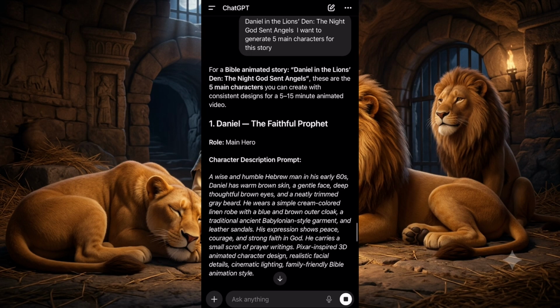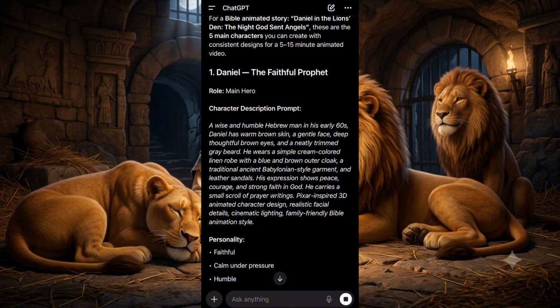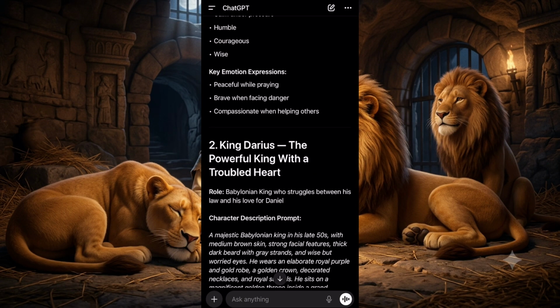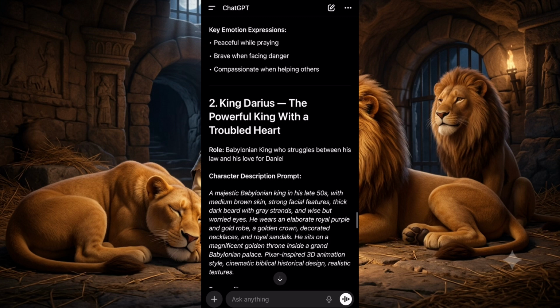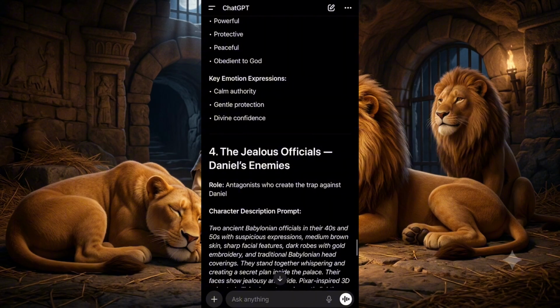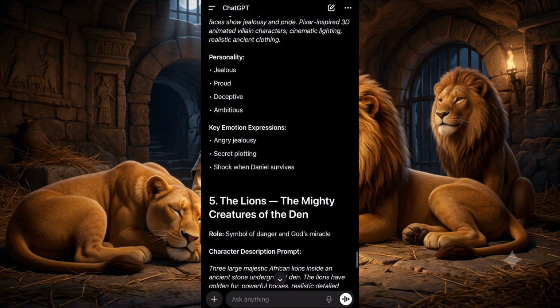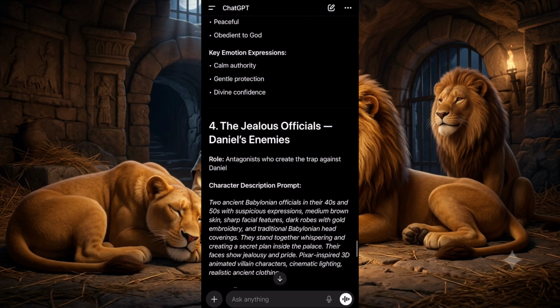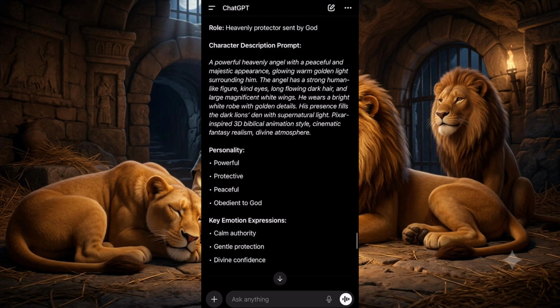Now you can see these are the five main characters. We have Daniel, the faithful prophet. We have King Darius, the powerful king with a troubled heart. Then we have the angel of the Lord, God's messenger. Then we have the jealous officials, Daniel's enemies, and the last one is the lions, the mighty creatures of the den. So this is what we are going to be doing.